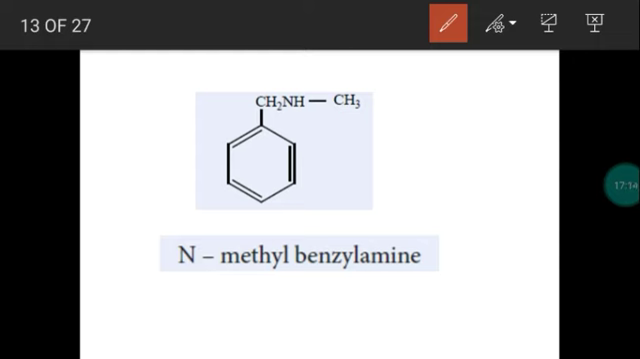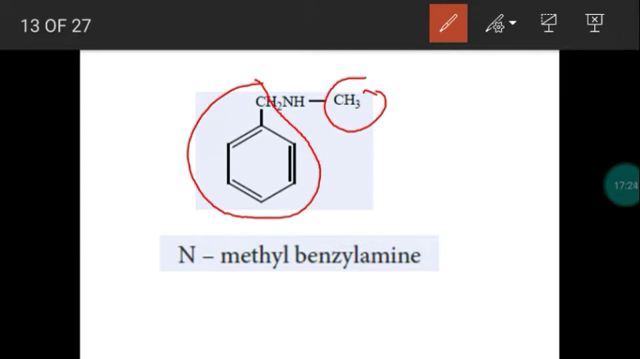So we have two groups. What are the two groups? One is methyl, another one is benzyl group. So two groups are bonded with the functional group. So we may call it N-methyl benzylamine. Now you can ask a question, why do we have to use only one N? N-methyl benzylamine. Why should the name not be N,N-methyl benzylamine? That may be the question.